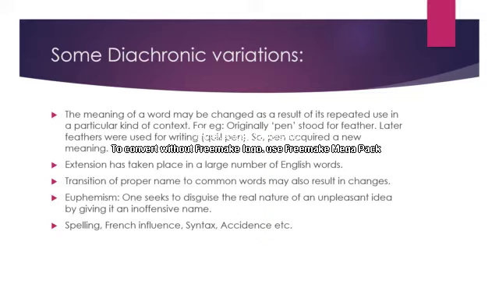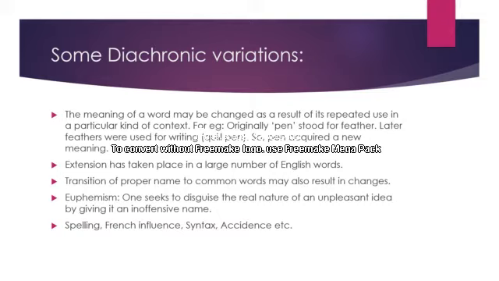Originally, pen stood for feather. Later, feathers were used for writing, that is, the quill pen, so pen acquired a new meaning. That means the meaning of a word may be changed as a result of its repeated use in a particular kind of context.